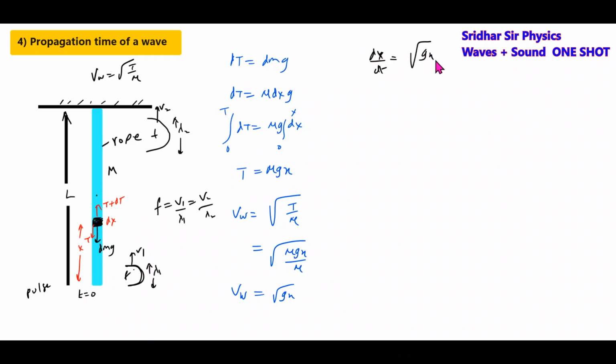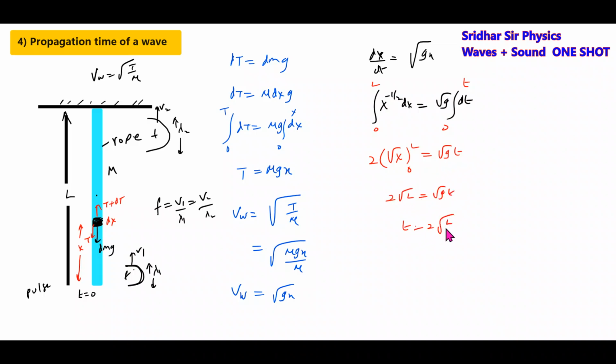This should be equal to root of gx, so dt will be x to the power of minus 1 by 2 dx. Integrating from 0 to L, this will become 2 root L by g. This is the time taken.